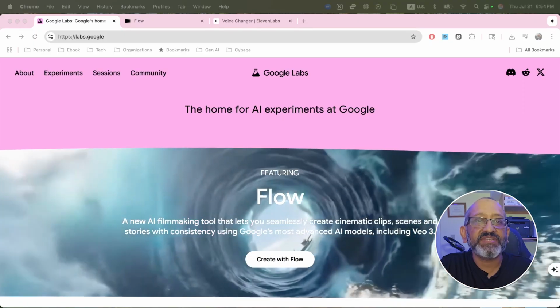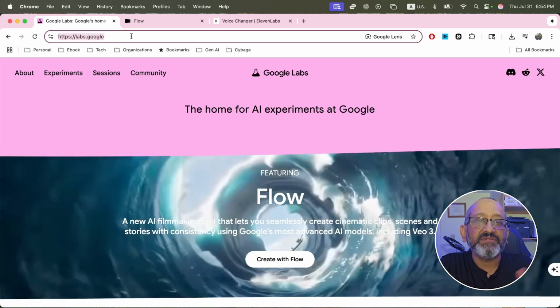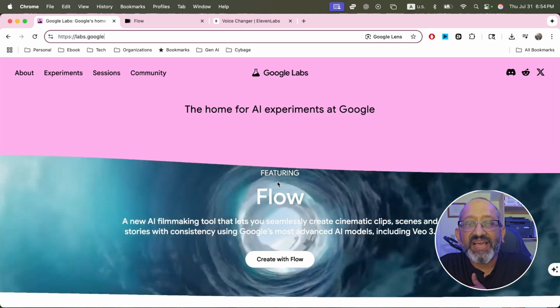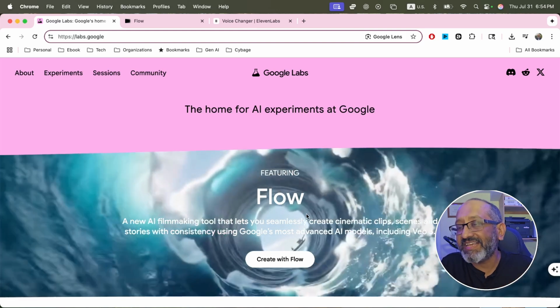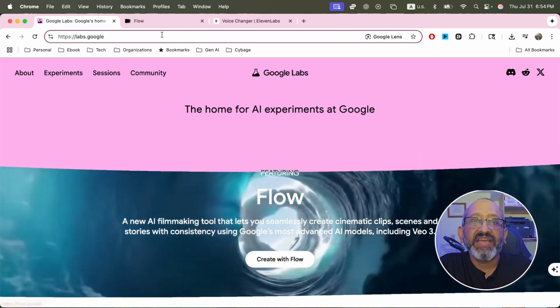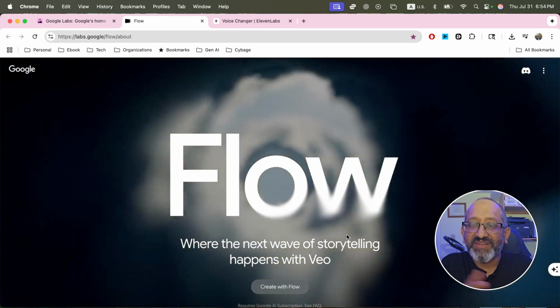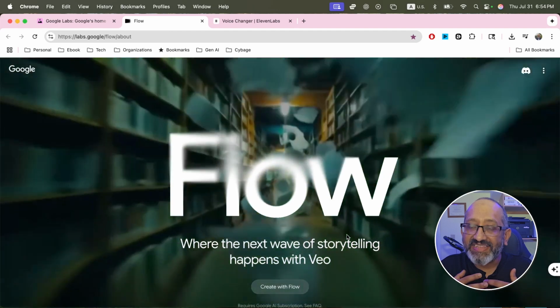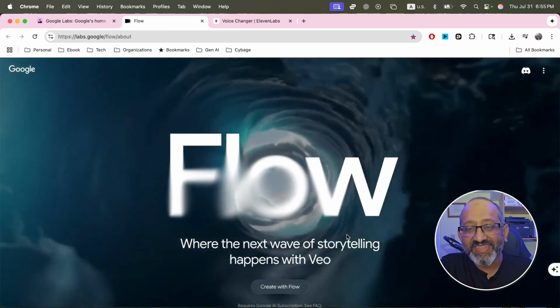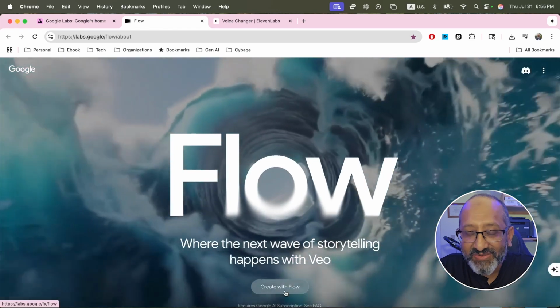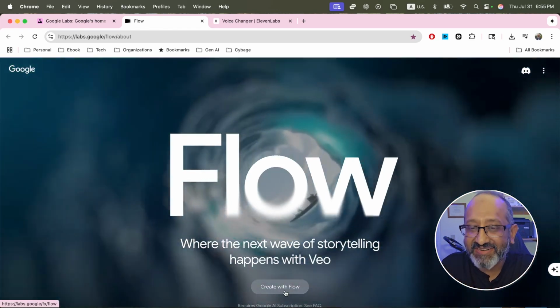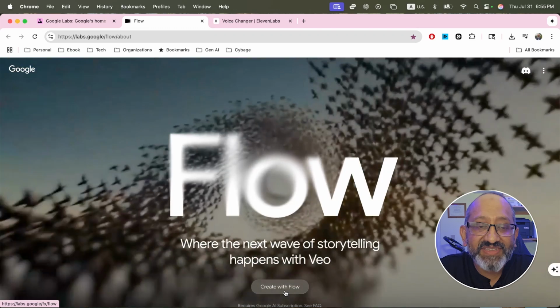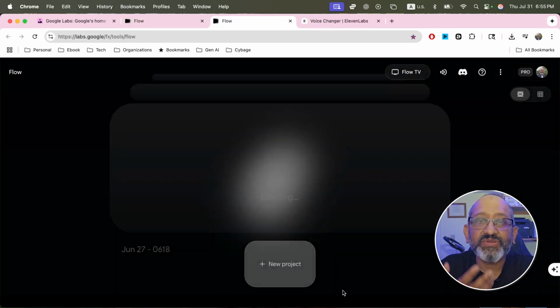However, we will do building it using Google Labs. Again, I went here. It's called Labs, labs.google. You can see that. And once I go to Google Labs, the featuring one is Flow. There are other things, of course. So let's click on Flow. This is the next wave of storytelling with VO. I was super impressed with that one. I figured I needed to show this because we have been doing some serious stuff with RAG, with building generative AI, writing code. Why don't I have some fun? Okay, let's go to Flow.